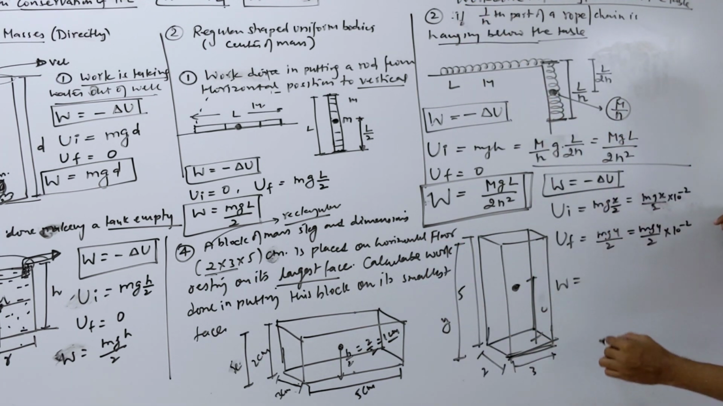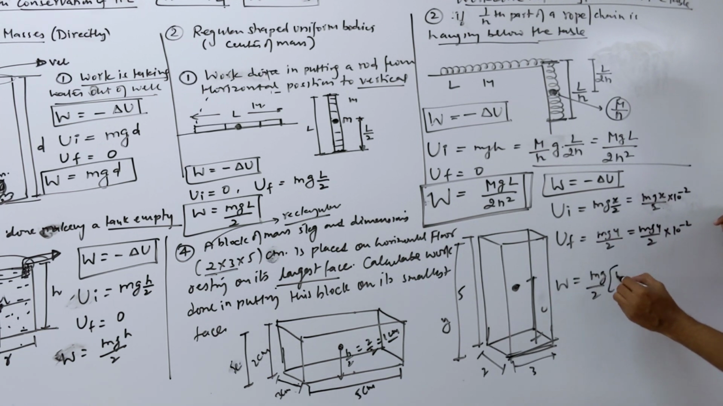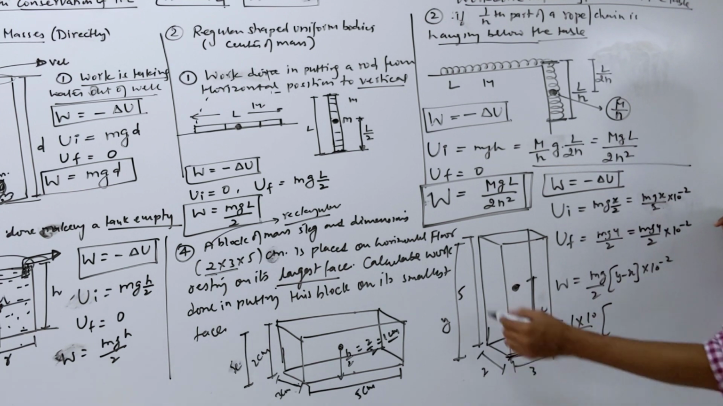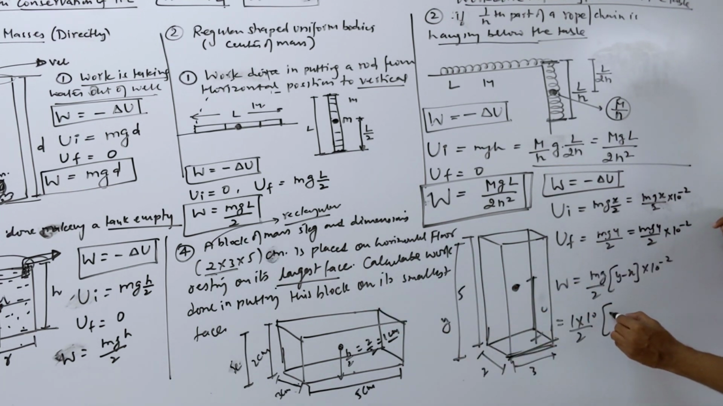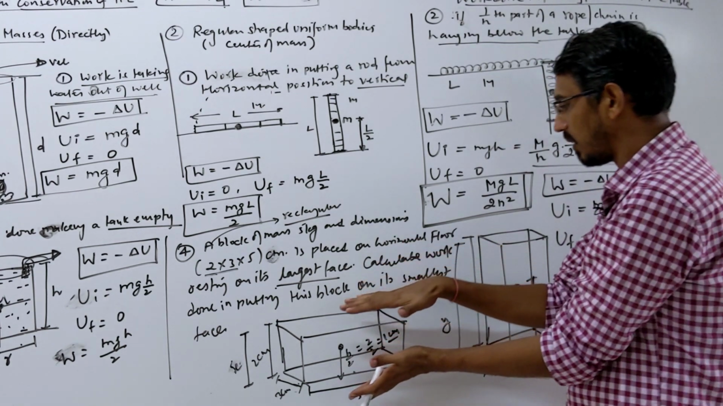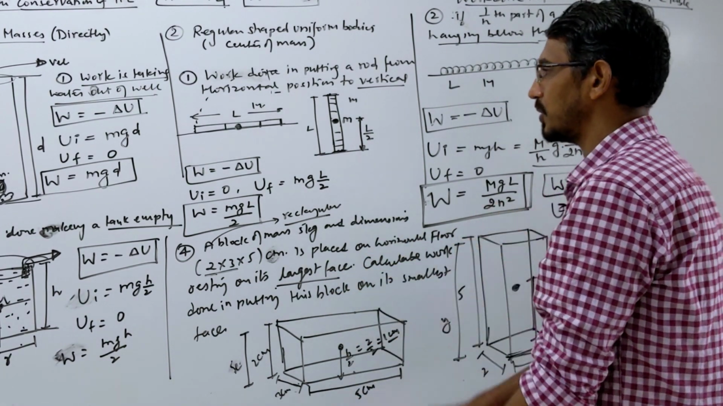Okay, this is your work done now. Work done will be final minus initial, you take mg by 2 common, then y minus x into 10 power minus 2. Okay, m is given 1 kg, g is 10 by 2, y minus x is 5 minus 2, that is 3 into 10 power minus 2. So this becomes 0.15 joule will be the work done in putting the block from this position to that position.